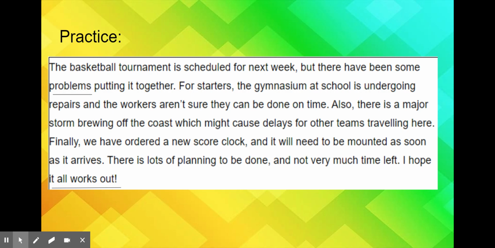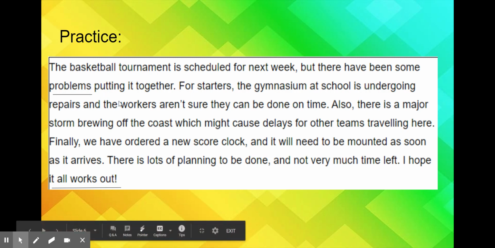So, what we are looking at here, the author said, hey, there are some problems, then listed the problems, and then ended with a look to the future. I hope all this is going to be okay. So, our main idea of this one is the problems that the basketball tournament is facing.